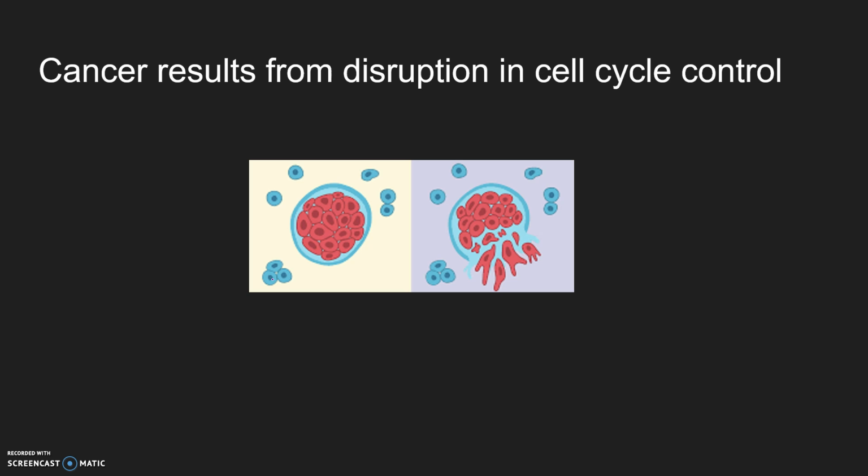Our last topic is that cancer results from disruption in cell cycle control. Cancer cells have abnormalities, generally from a mutation during DNA replication, that makes the cell cycle control faulty. Since the cell cycle cannot properly function, the cancer cell can bypass apoptosis, which is the suicide of a cell triggered by a checkpoint in the cell cycle. In apoptosis, a cell is breaking itself down through the use of self-destructive enzymes, and it receives a signal to destroy itself because it does great harm to the organism if it replicates instead of self-destructing.